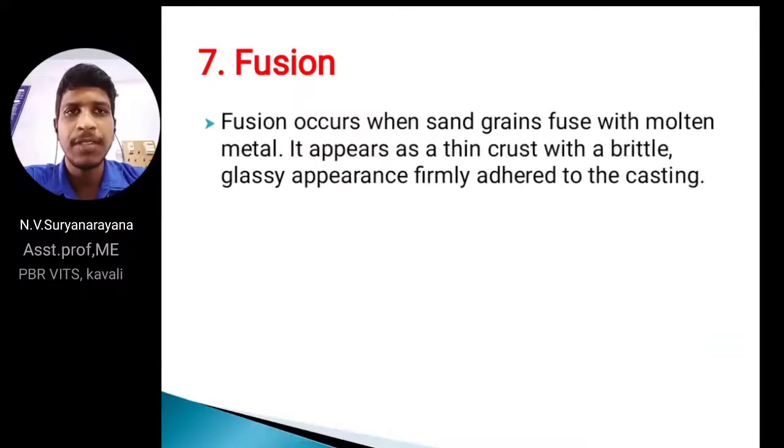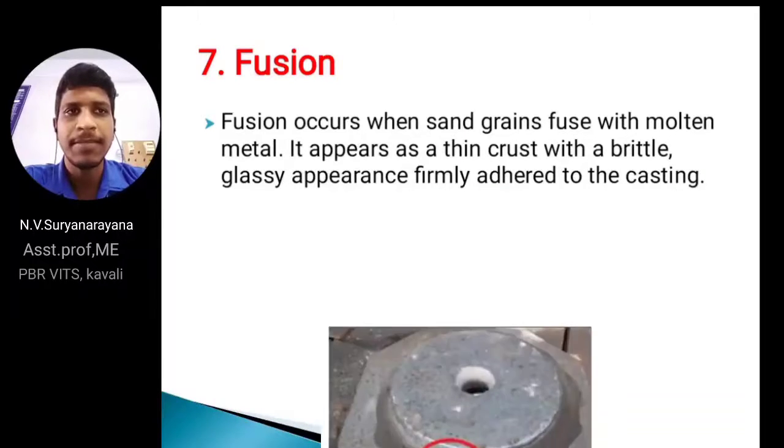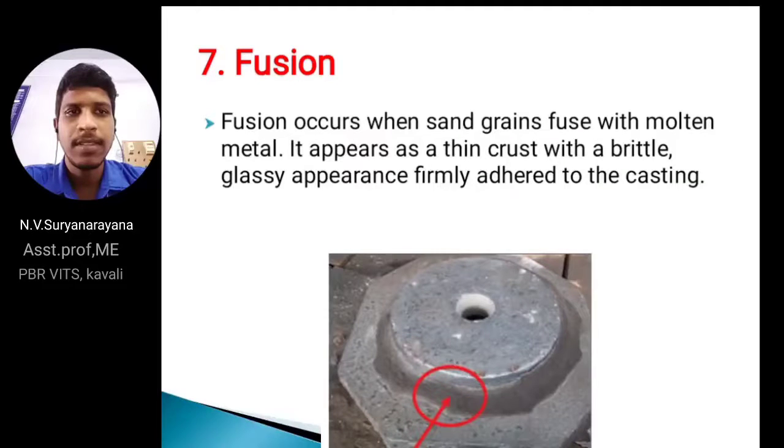Next, fusion. Fusion occurs when sand grains fuse with the molten metal. Molding sand attaching or binding with molten metal causes this type of fusion defect. This is about the fusion defect: a crust with a brittle, glassy appearance firmly adhered to the casting.